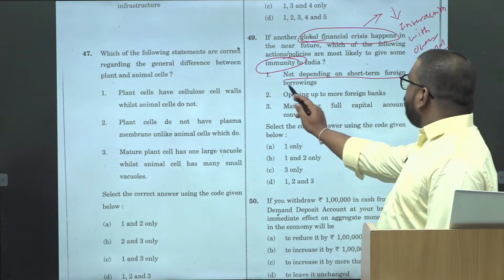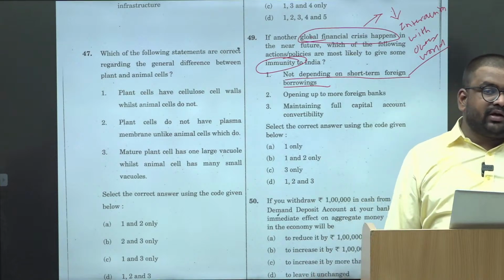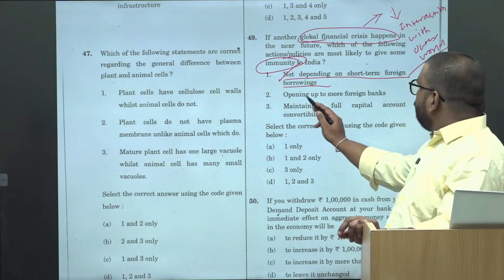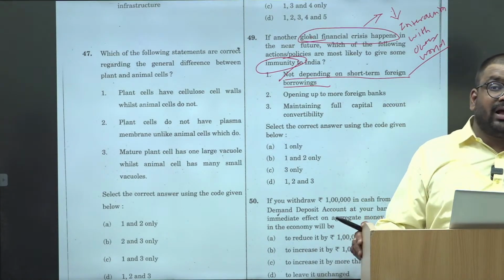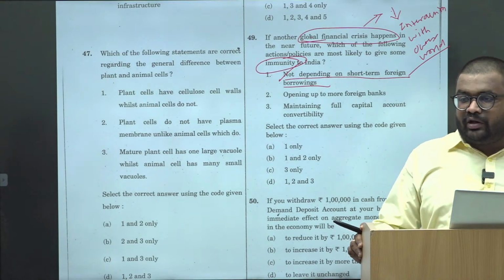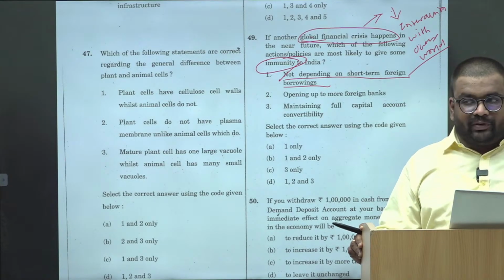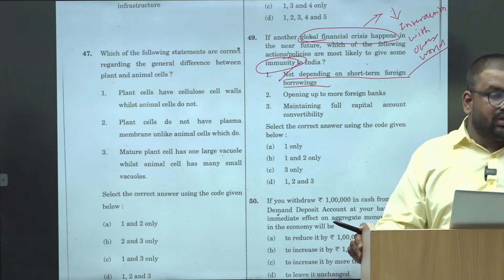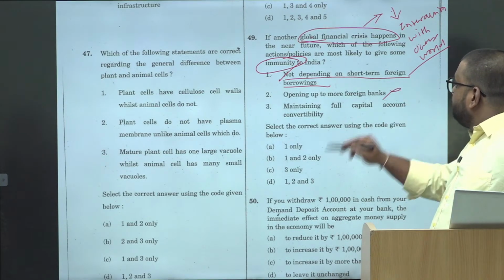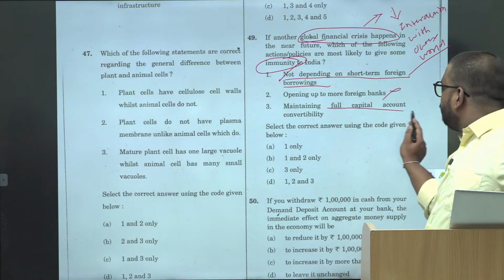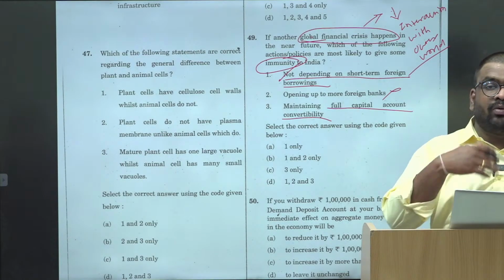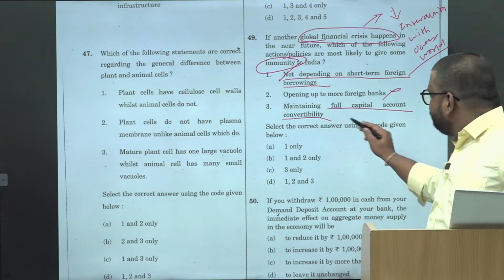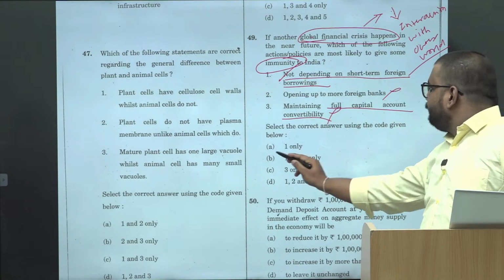Not depending upon short-term foreign borrowings means we are reducing our dependence or relationship with them. Then opening up to more foreign banks, what will happen? The foreign companies will come into India, and if something happens to the foreign companies, it will impact India, and ultimately it will impact the Indian economy, right? This is not maintaining full capital account convertibility. Again, this promotes FDI. With FDI comes the risk. Answer is A.